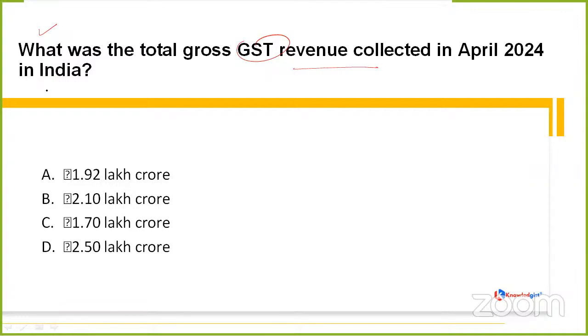Hi, Sandeep. So yes, our question is a simple, straight question. It is asking the total gross GST revenue collected in April 2024 in India. Whether it is option A, that is rupees 1.92 lakh crore, B, that is rupees 2.10 lakh crore, option C, 1.70 lakh crore, or option D, that is rupees 2.50 lakh crore. Again, repeating the question, it is asking the total gross GST revenue collected in April 2024 in India. We are being provided with four options which are on your screens.